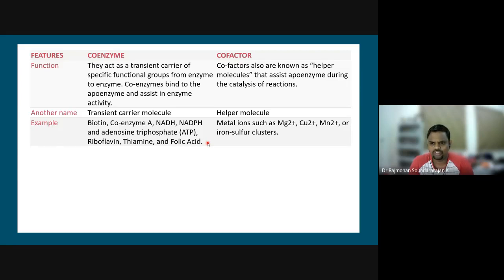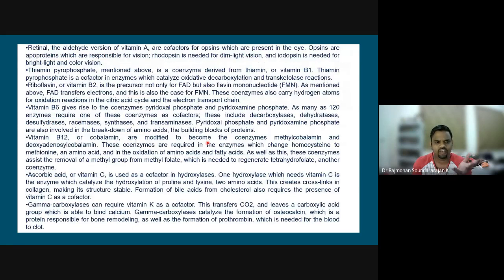As I told you earlier, magnesium, copper and manganese ions are examples of cofactors, whereas biotin, coenzyme A, NADH, adenosine triphosphate, riboflavin, thiamine and folic acid are examples of coenzymes. There are several examples of how these cofactors play a role in facilitating the catalytic activity of enzyme-substrate reactions. You can go through the examples given here.